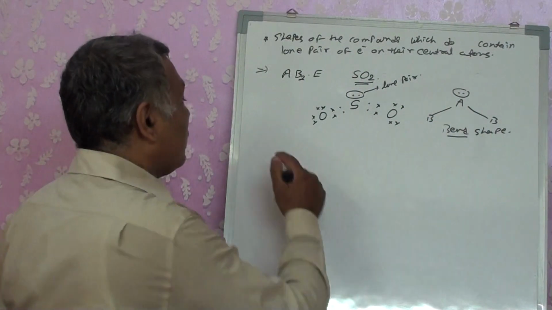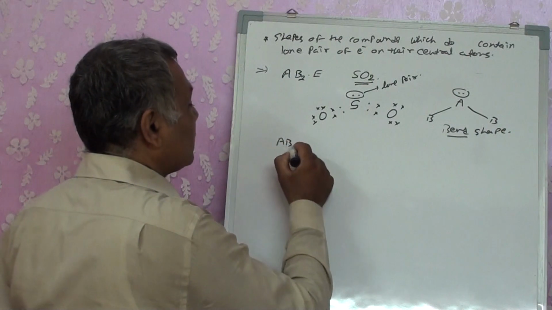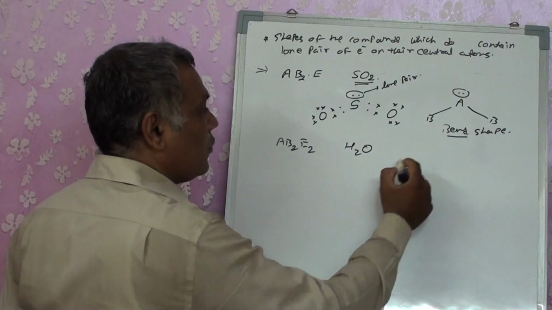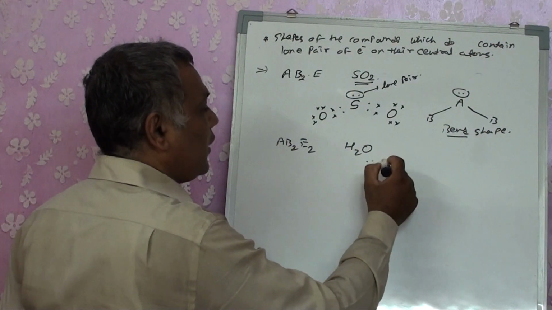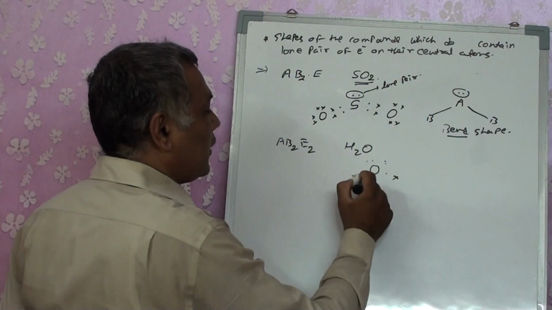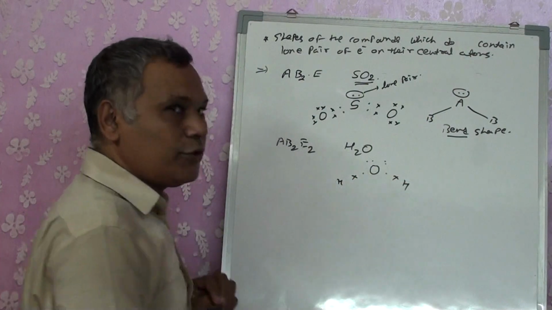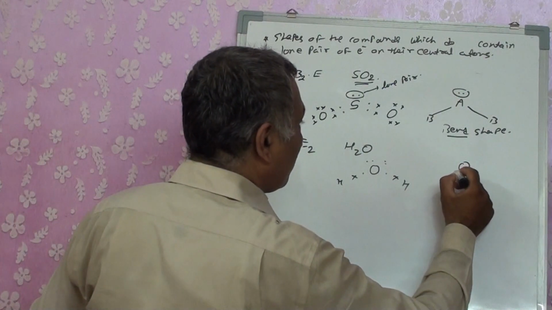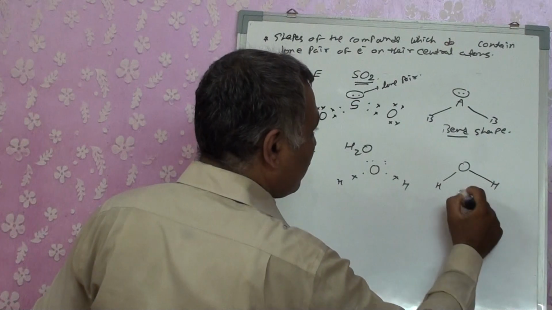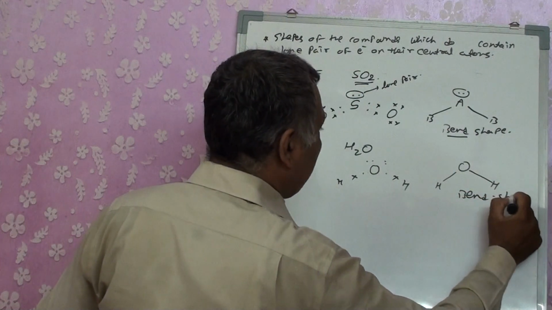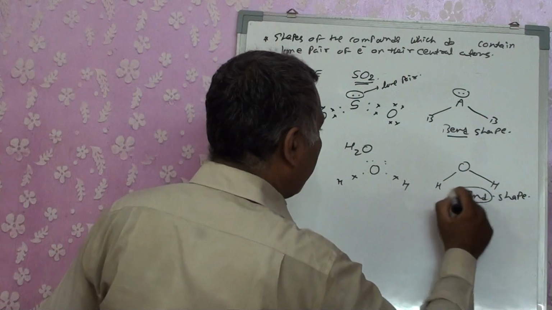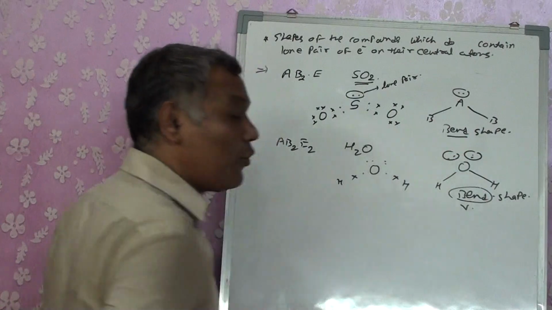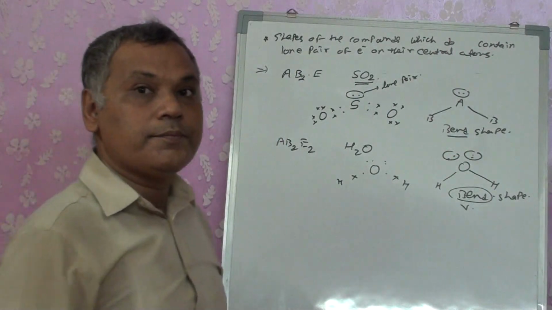But if I go for two lone pairs, the compound, for example H2O, we know that oxygen has two lone pairs that are left out when it gets bonded with hydrogen. So at that time what will happen? This oxygen is also not going to form a linear structure, it's also going to form a bend shape. In place of bend I can also write V shape, because it contains two lone pairs, but I am not specifying its bond angle, right?